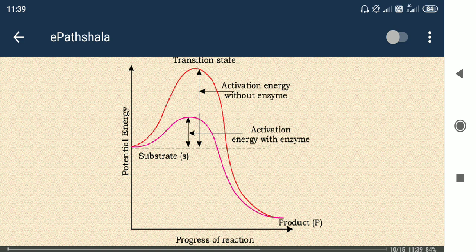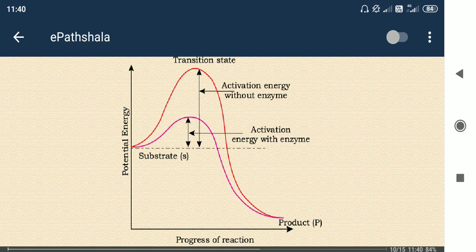You can see from the graph. But in the absence of enzyme, to convert substrate into product, we need much more energy to supply to the substrate. This is the difference when we have enzyme and when we don't have enzyme. So you can see transition state, activation energy. Activation energy is nothing but the highest energy level of the substrate minus the energy level of the substrate in the ground state.